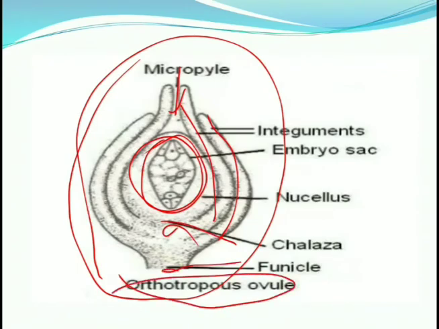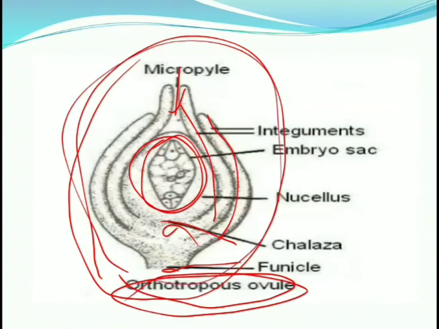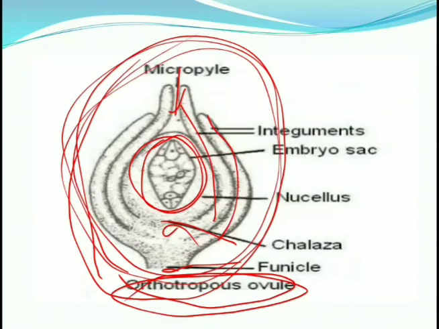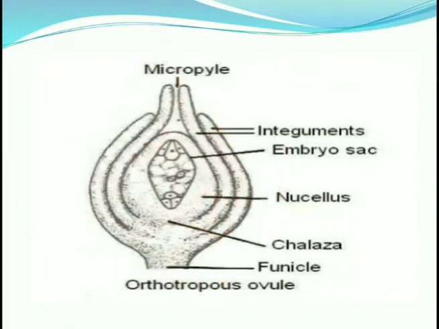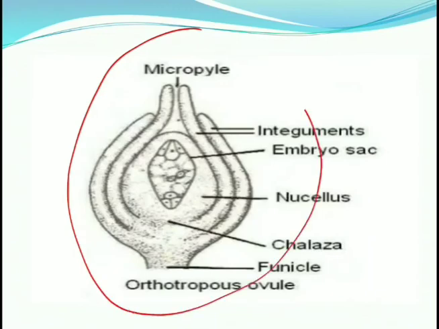Which type of ovule is present? Orthotropous ovule, and this type of arrangement is known as an orthotropous ovule. The integument layer and micropyle are in the upper portion, and the lower portion is the chalaza. In Pinus, which type of ovule is present? The answer is the orthotropous ovule. The female cone develops this ovule structure.